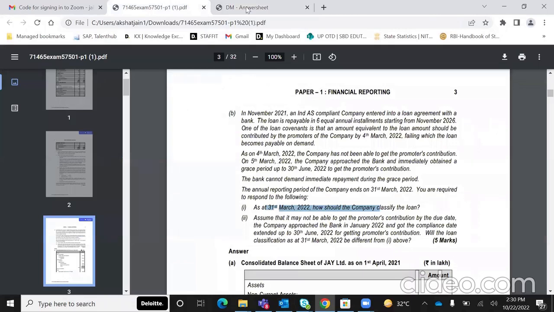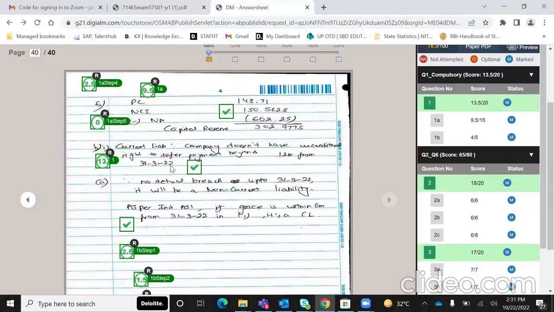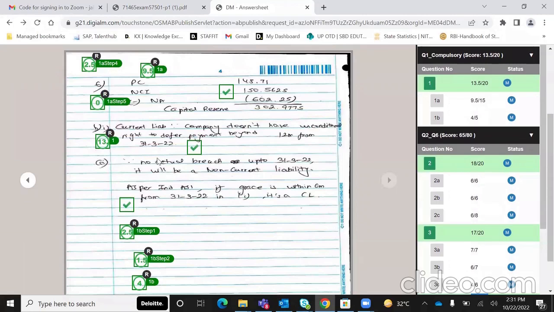You will see the question is much bigger than my answer, but ICAI still gave me 4 on 5 for this. So: the current liability, since the company doesn't have an unconditional right to defer the payment beyond 12 months from the reporting date. That is all I have written, and I got marks for it. So that's what I'm trying to tell you.